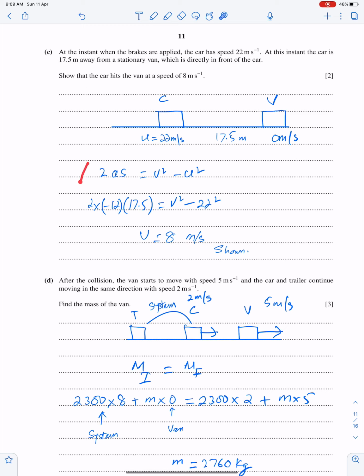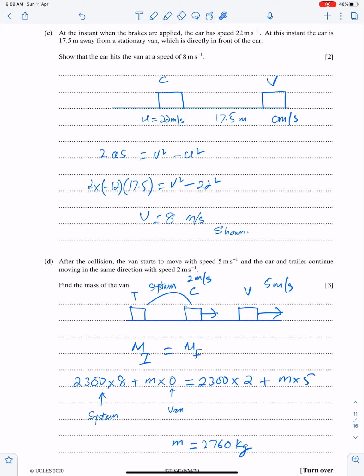So for that we have to use this equation, 2as = v square minus u square. We have to prove v. So we have a as minus 12, we have the distance, we have u square, 22 square, so we have shown v is 8.